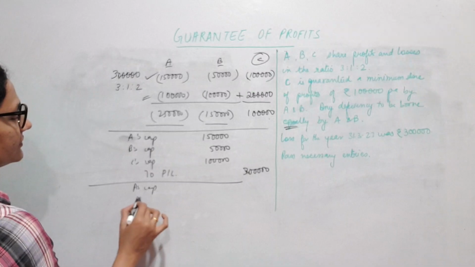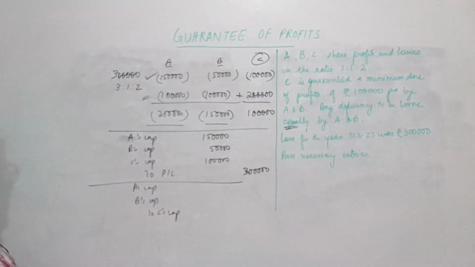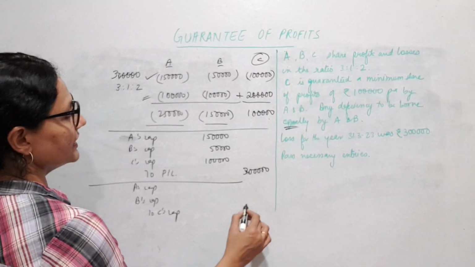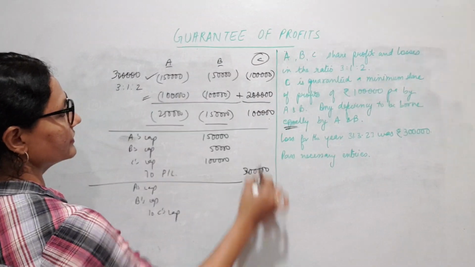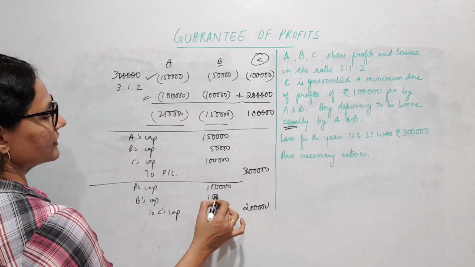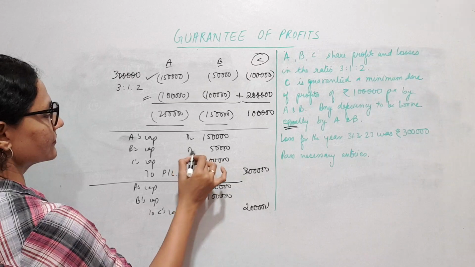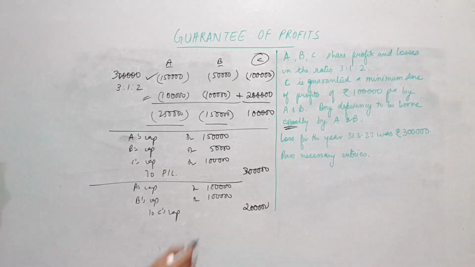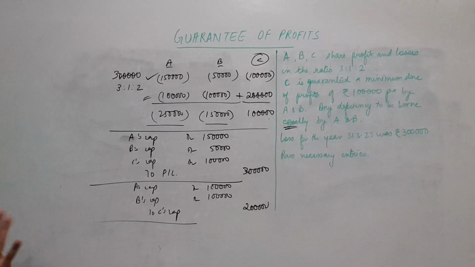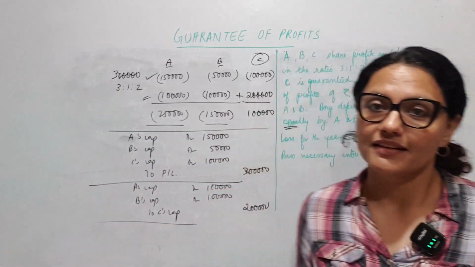A's capital, B's capital, to C's capital, the guaranteed partner. C is now getting credited with 2 lakhs and they are being debited with 1 lakh respectively. Okay, this is for the redistribution. Done. That's it. One for distributing the loss, one for the deficiency adjustment.